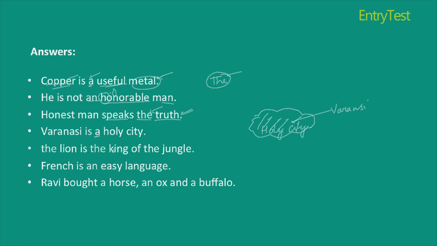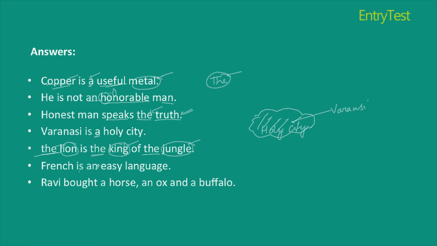The lion is the king of the jungle. The reason being, I say lion, I'm specifying who's the king? Lion. So I write the lion. What is he? He's the king. And of which place? It is of the jungle. In all the three cases, I'm specifying who is the lion, what is he, the king, and where, the jungle.